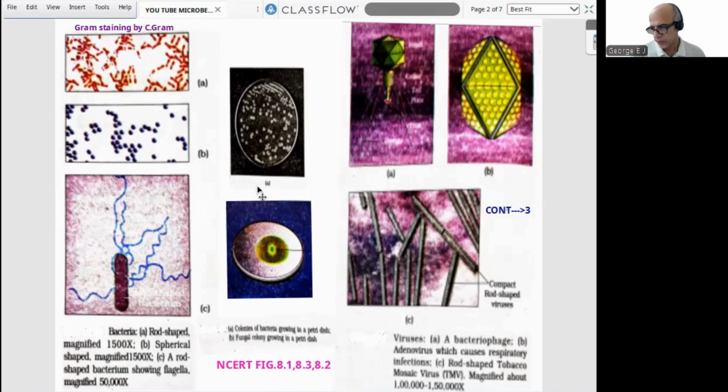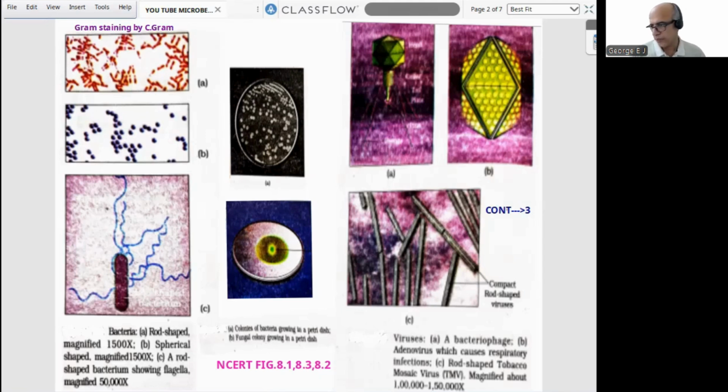Now, the second row is dealing with the culturing of microbes using agar, a clear NCERT diagram. The second one is a fungal colony growing in a Petri dish. Generally, the culture medium will be agar, specifically for bacteria, etc.